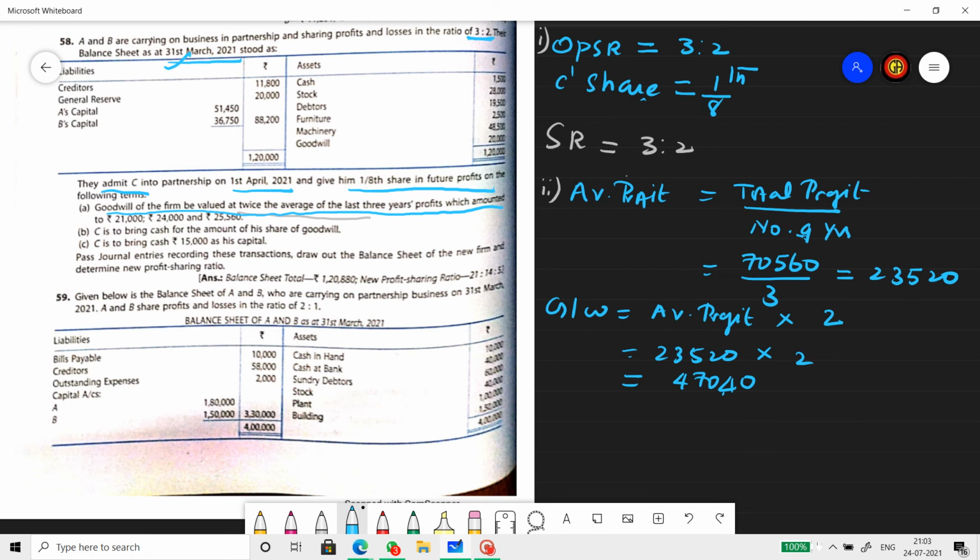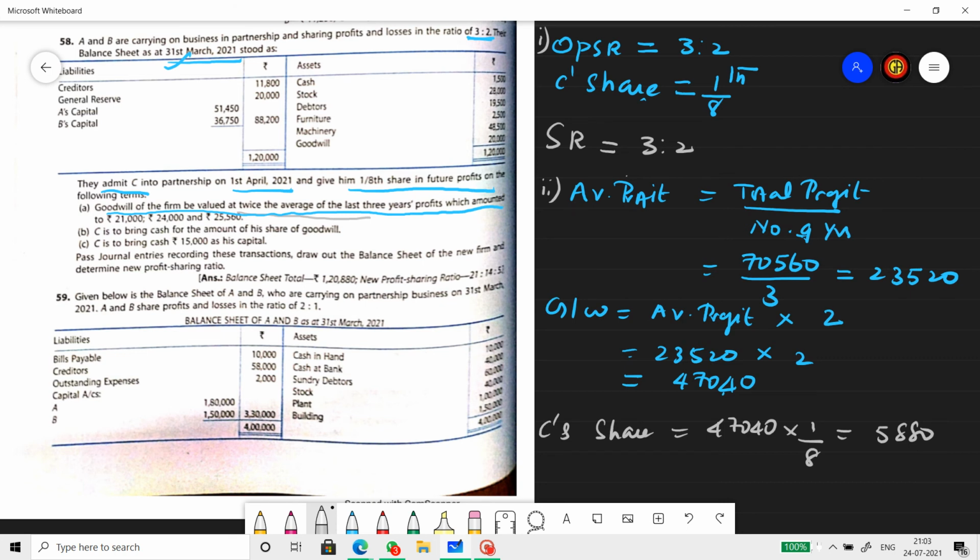C is admitted for 1/8 of the share. Now, tell me what will be C's share of goodwill? 47,040 into 1 by 8. What is that? 5,880. So C is supposed to bring 5,880 as a share of goodwill.